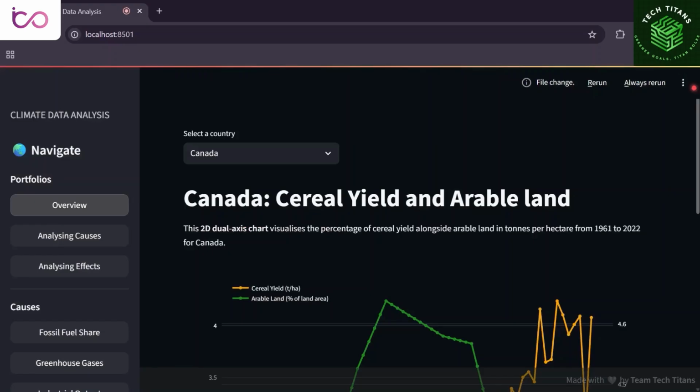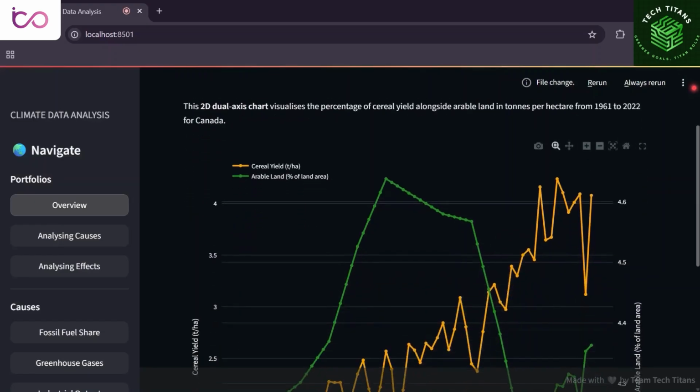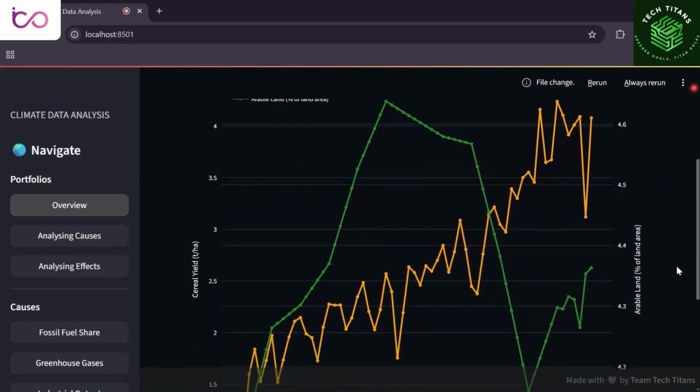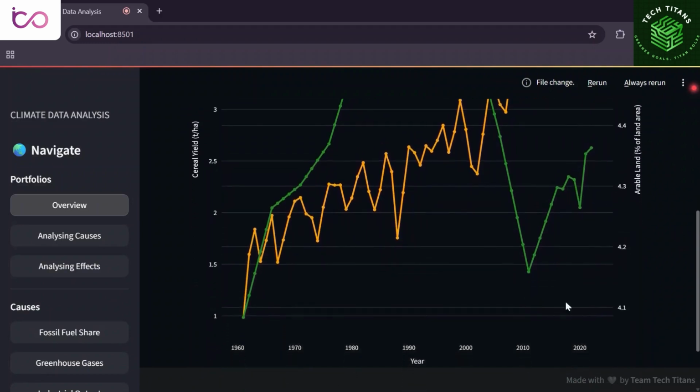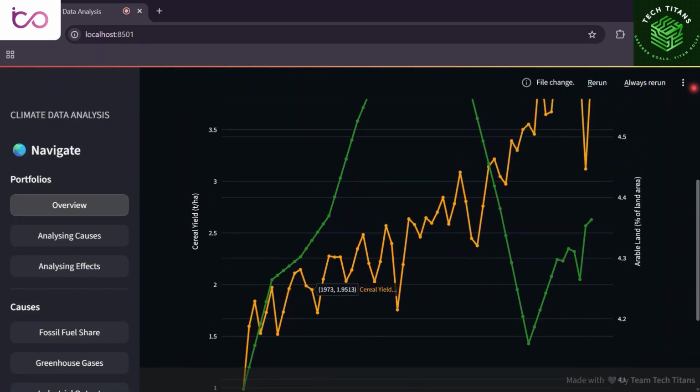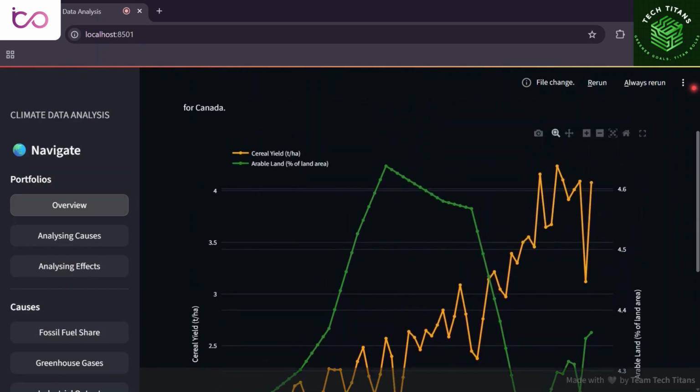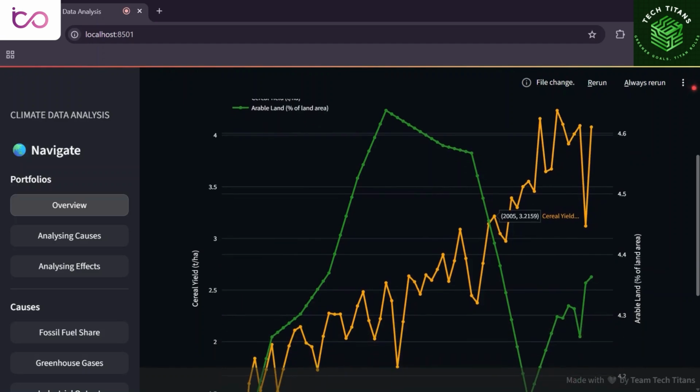Canada's cereal yields have risen since 1960, even as arable land declined slightly after the 1990s. This means more food is grown on less land, agricultural intensification. But it comes with concerns: higher fertilizer use, soil stress, and water demand. Climate change adds pressure, making resilient, sustainable farming vital for long-term food security.